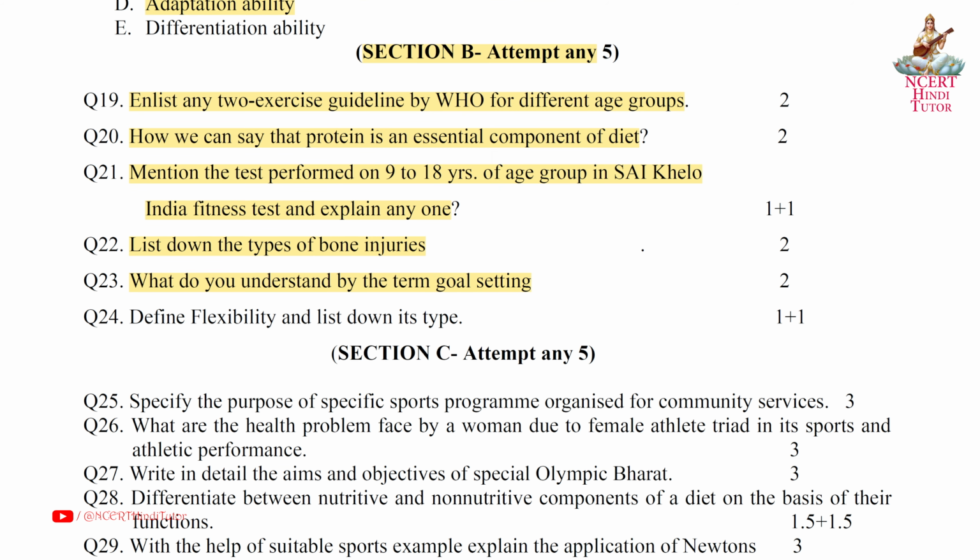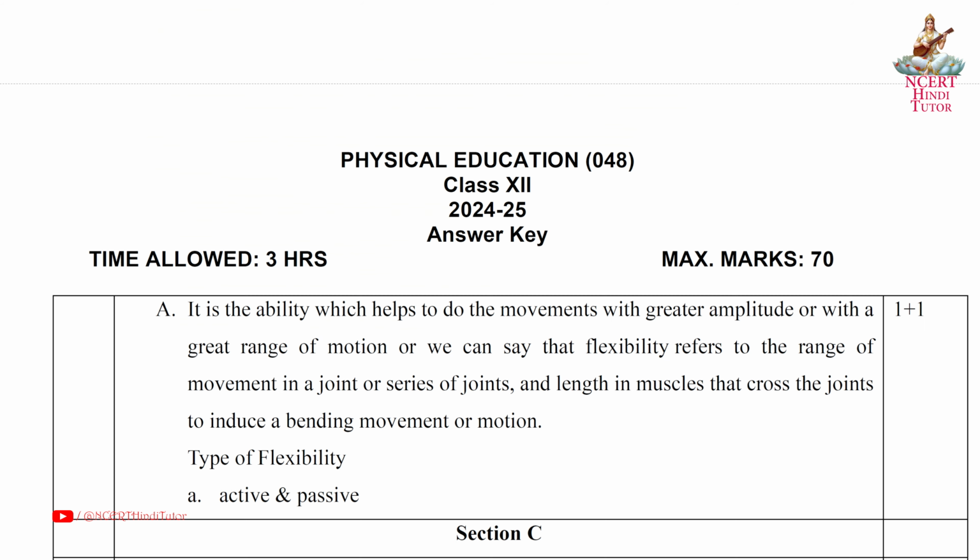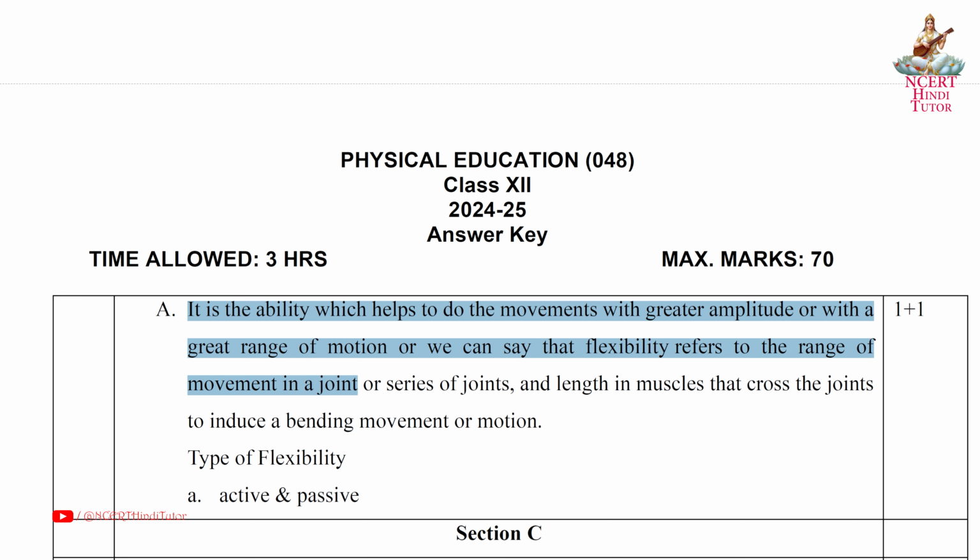Question 24. Define flexibility and list down its type. Answer. It is the ability which helps to do the movements with greater amplitude or with a great range of motion, or we can say that flexibility refers to the range of movement in a joint or series of joints and length in muscles that cross the joints to induce a bending movement or motion.